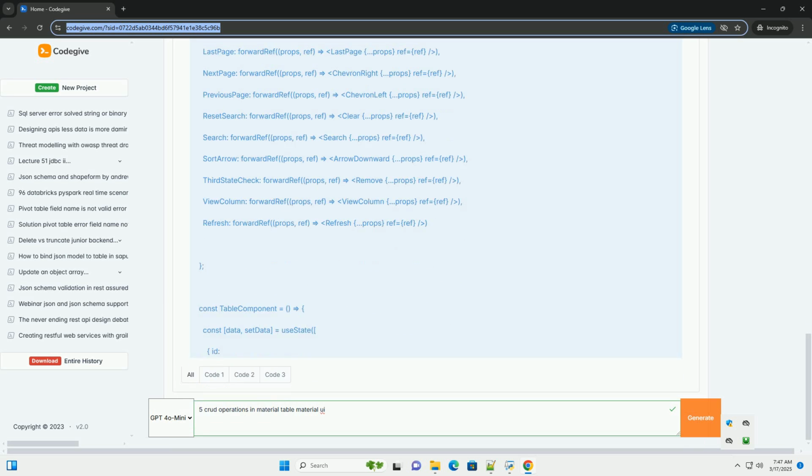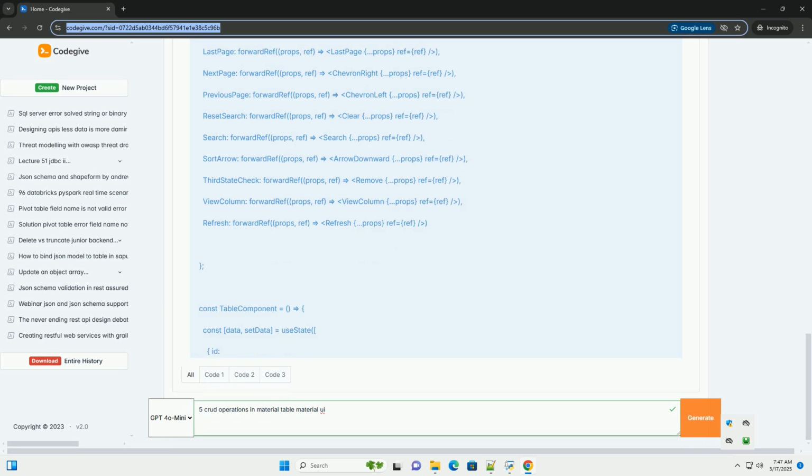Local update, demonstration. For this example, we simulate ID creation and update the data state directly. This is only for demonstration purposes and should be replaced with the API call in a real application. Resolve, call resolve when the operation is successful to tell Material Table to update the table.